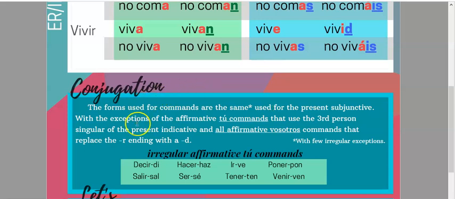There are some exceptions, of course, like the affirmative tú commands that use the third person singular of the present indicative. So you need to remember that one. And all the affirmative vosotros commands are going to replace the r ending with a d. So if you know your present subjunctive and these rules, then you're good with commands. Of course, we always keep having some irregularities like these verbs that you will have to remember.